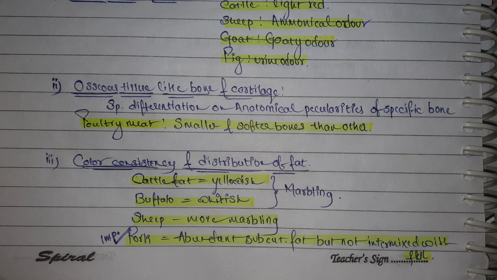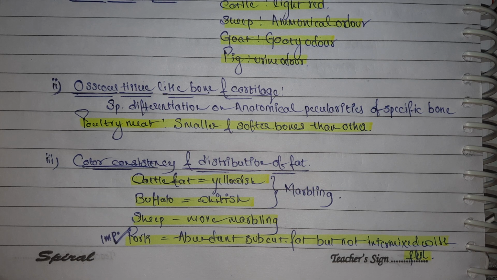It is nothing but uniform distribution of the fat, intermixed with the flesh. Sheep will have more marbling compared to cattle and buffalo. In the case of pig, it will have abundant subcutaneous fat, but this fat is not marbled or intermixed with the flesh. This was all about anatomical meat speciation.